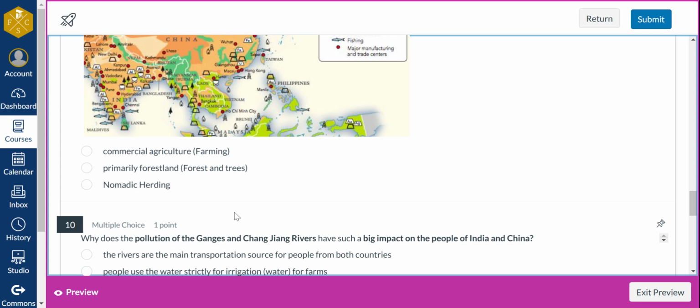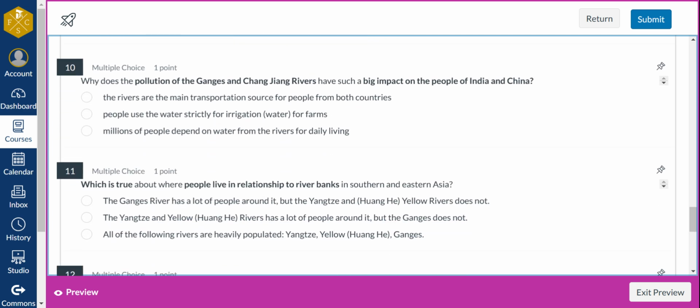nomadic herding? Number 10, why does the pollution of the Ganges and Changjiang rivers have such a big impact on the people of India and China? Why is it affecting so many people in India and China, this pollution? Is it because the rivers are the main transportation source for people from both countries? People use the water strictly for irrigation or water for farms? Or millions of people depend on water from the rivers for daily living?